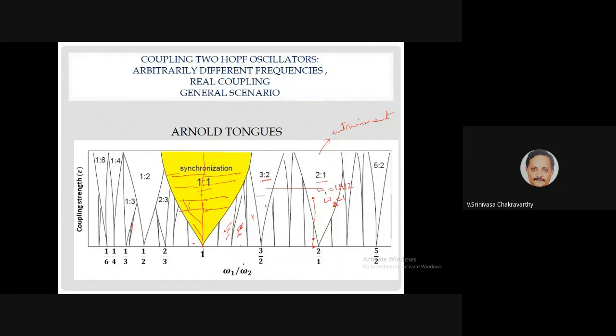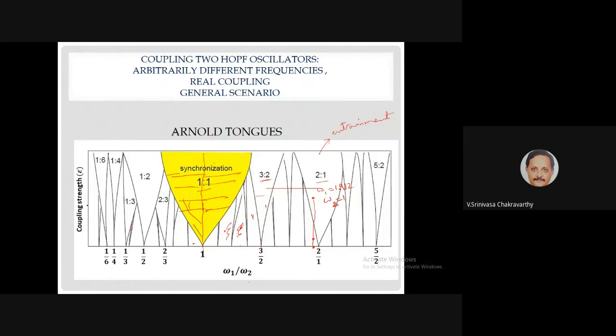One is the ratio of the frequencies. This is a very general pattern. It is seen in lots of real oscillators, but the exact way the curves vary will differ from oscillator type to oscillator type. If you make these plots for a Van der Pol oscillator, it will be something; for a Fujimoto oscillator, it will be slightly different, but the overall pattern will be quite similar. On the x-axis, you have the frequency ratio, omega 1 by omega 2. On the y-axis, you have the coupling strength.